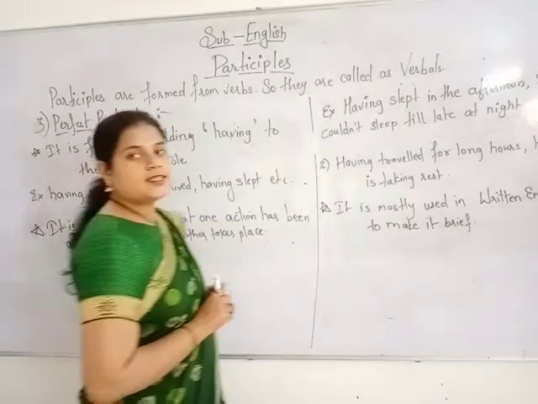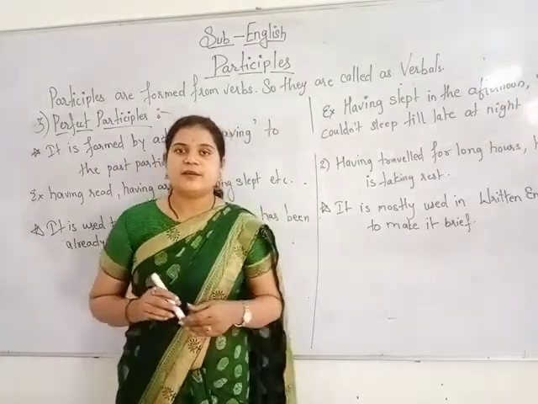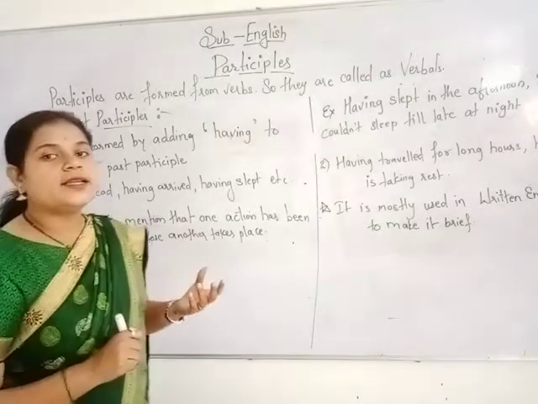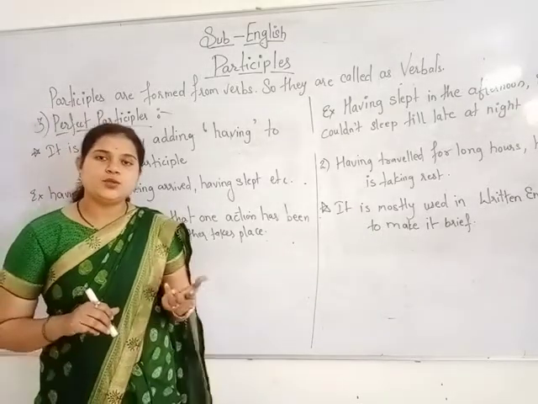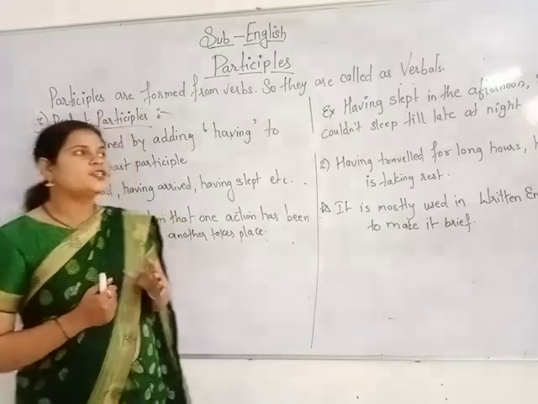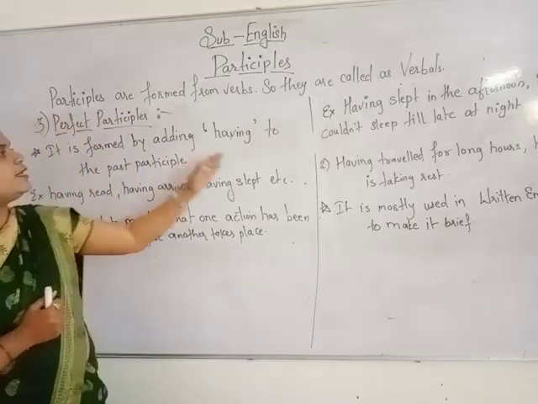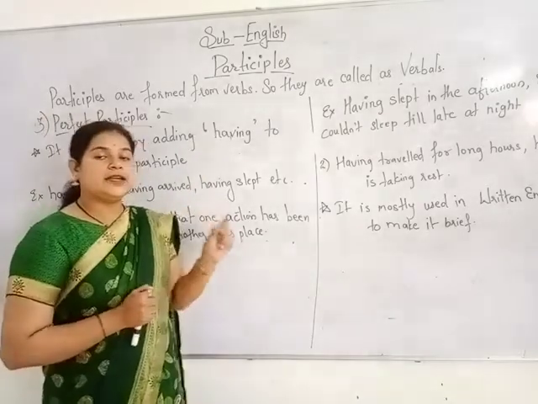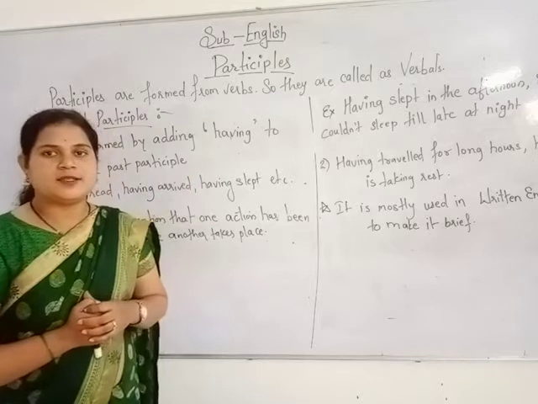Now let's discuss the perfect participles. What are perfect participles? As I told you, it is a combination of two, present participle and past participle. So it is formed by adding having to the past participle. This word having is added with the past participle, right?